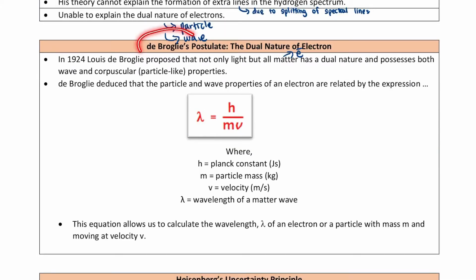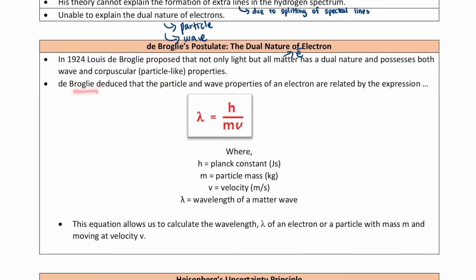And dari situlah munculnya de Broglie postulate, the dual nature of electron. Okay, so de Broglie is trying to explain to us that electron ada dual nature, and dual nature tu adalah particle and wave properties. Okay, so in 1924, Louis de Broglie proposed that not only light but all matter has a dual nature and possess both wave and corpuscular or particle-like properties. Kiranya semua matter termasuklah elektron, okay, ada dual nature, okay, iaitu wave dan particle properties.